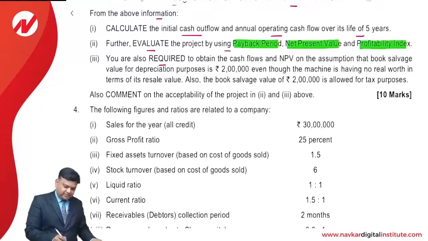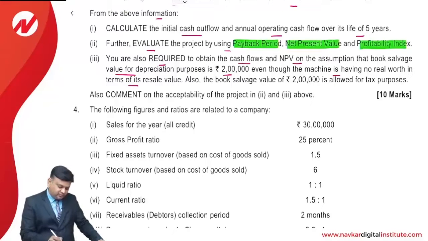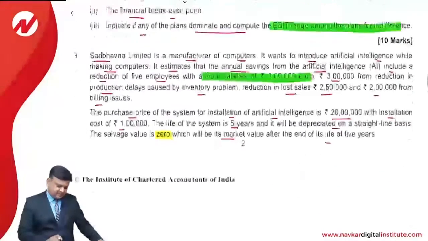You are required to obtain the cash flows in NPV on the assumption that the book salvage value for depreciation purpose is 2 lakhs, even though the machinery is having no real worth in terms of its resale value. Also, the book value of 2 lakhs is allowed for the tax purpose. That is the way we are required to do the answer.